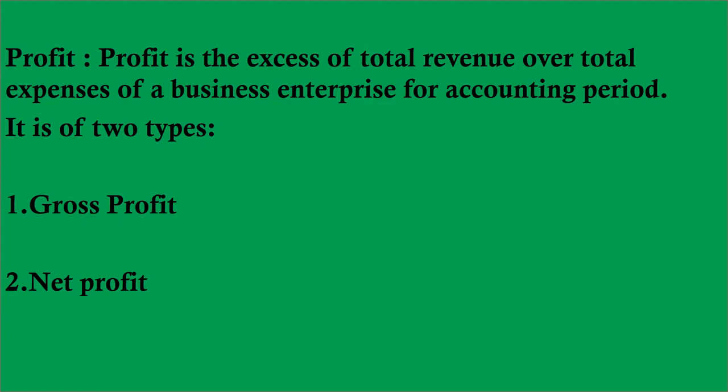So profit, basically, sometimes we also use income as a profit. We also call income a profit, I told you. It is the excess of revenue over total expenses. Suppose our expenses are 2 lakhs and revenue is 2,60,000. In that case, 60,000 is our profit. It is of two types, gross profit and net profit. And let's see what you mean by gross and net profit.